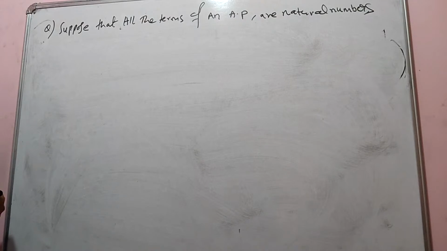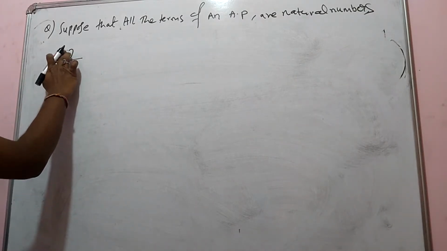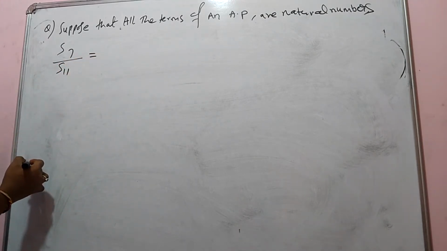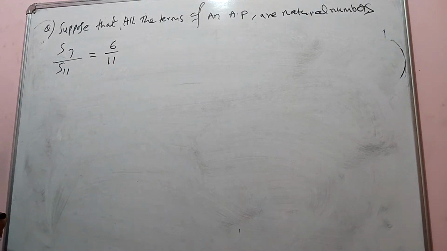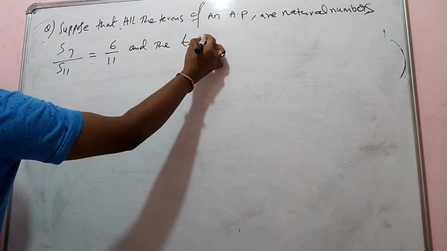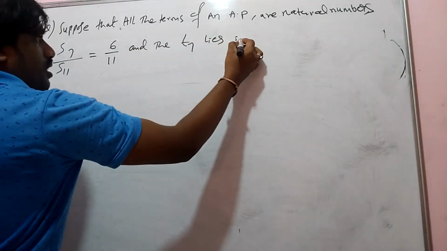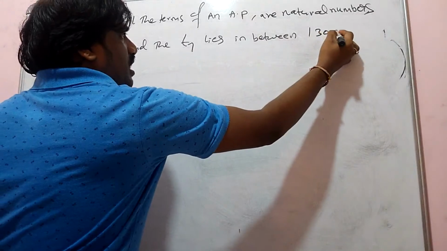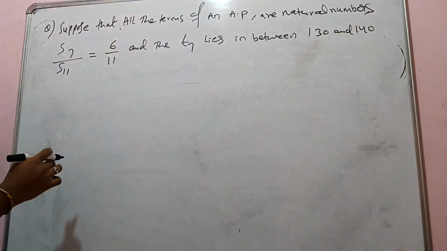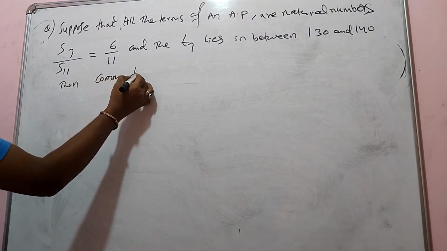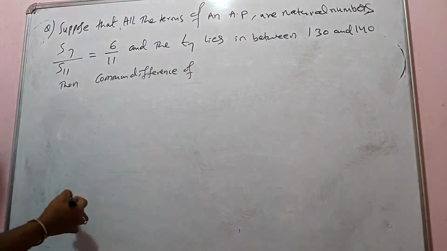If the ratio of the sum of the first 7 terms, S7, to the sum of the first 11 terms is 6 by 11, and the seventh term lies in between 130 and 140, then the common difference of this AP is dash.